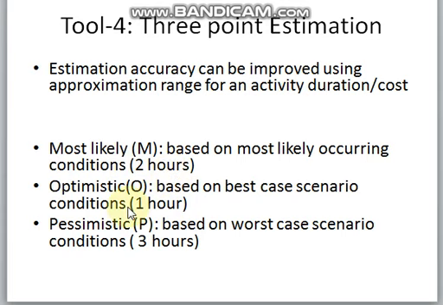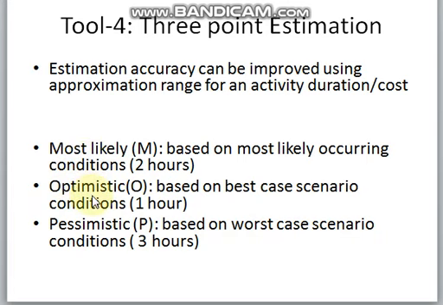In the optimistic scenario, if there is good road condition and weather condition, and the car is good, we can say it will take 1 hour. And in the pessimistic condition, where heavy traffic is there with bad weather, we can say that it will take 3 hours. So for each activity you should come up with most likely, optimistic and pessimistic measures.